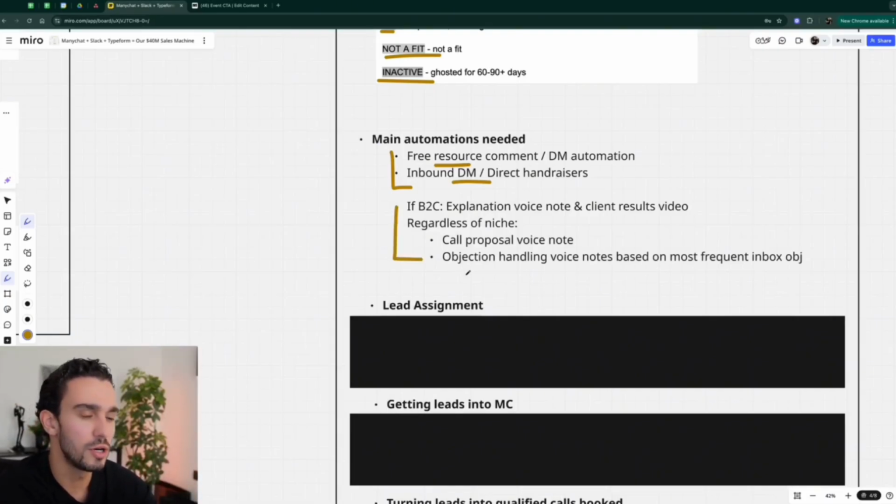Now there's two more types of automations here that we're using, which is equally as important as the ones that I just walked you through. And that is, if you're in a B2C niche, we have an explanation voice note and a client results video. So those are voice notes that we trigger manually in Manychat. Obviously, the explanation voice note explains the business model. So if you were to do YouTube automation, say, or Amazon FBA, then you just have a 40-50 second voice note that briefly explains that business model that creates buy-in to your prospect.